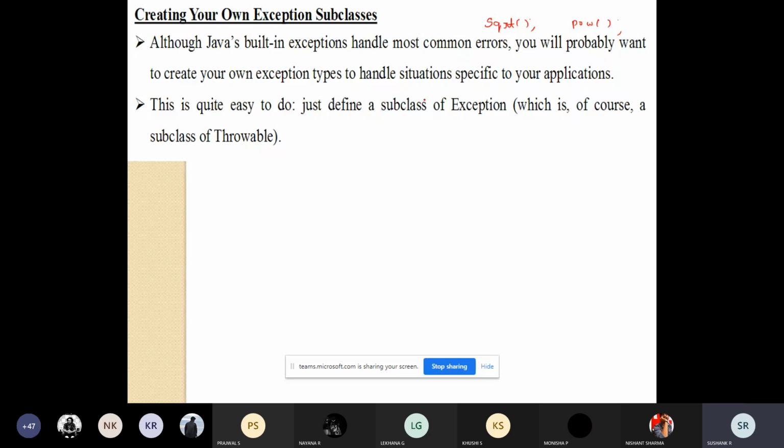Also, we have functions like string length and string cat. All these are functions given by the system itself. If you use these library functions, for example the square root of 25, the output will be 5. That is the inbuilt function. Now suppose you don't want that. You say, sir, I don't want to call the inbuilt function. I will write the code for calculating the square root of a number myself. Or for example, a string length function for some string like ABC.